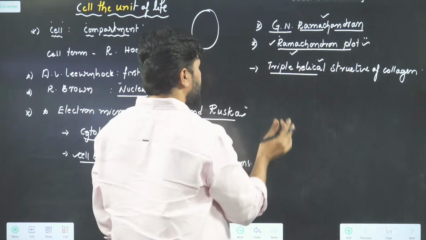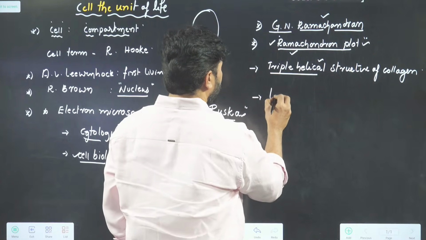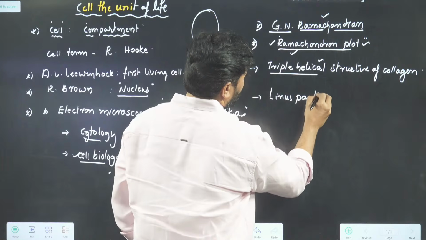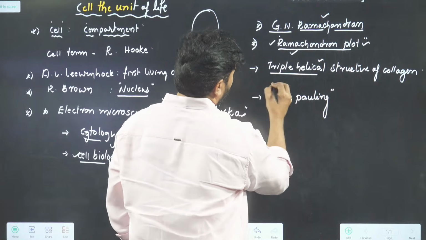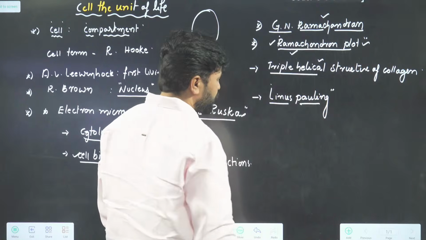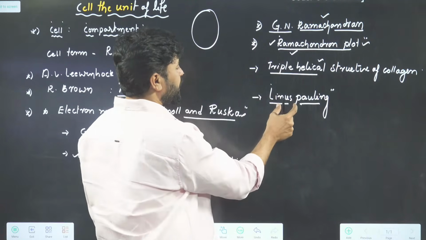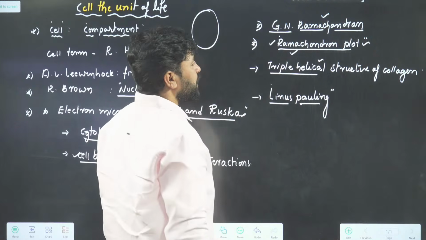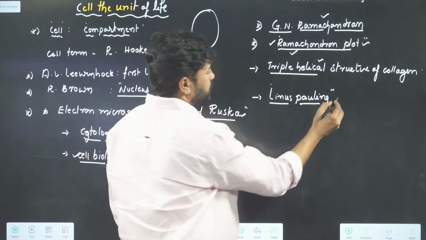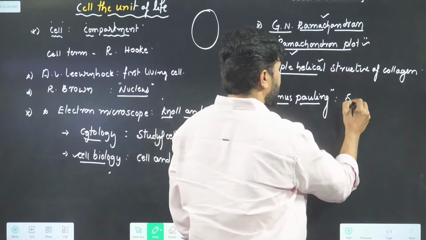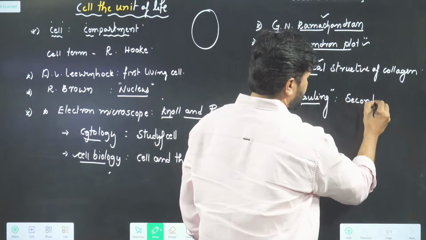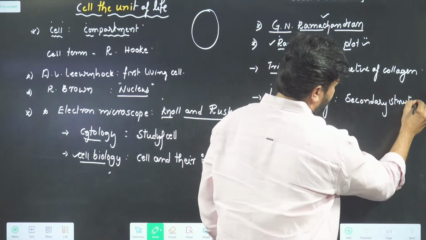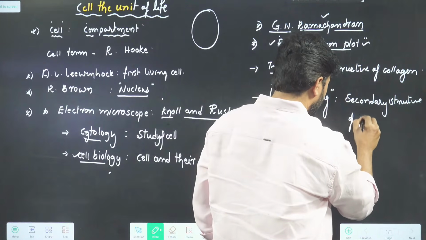This much is enough. After that, some more information you have to learn about Linus Pauling. Linus Pauling was the scientist who worked in Cambridge University. Inspired by Linus Pauling's work, our Ramachandran discovered the triple helical structure of collagen. What did Pauling do? He explained secondary structures of proteins.